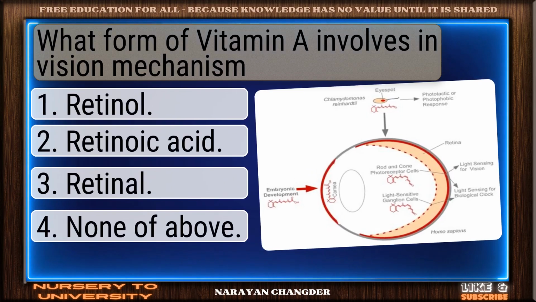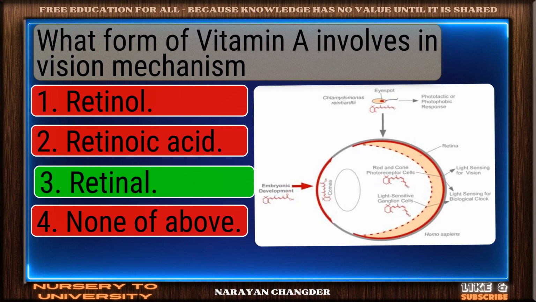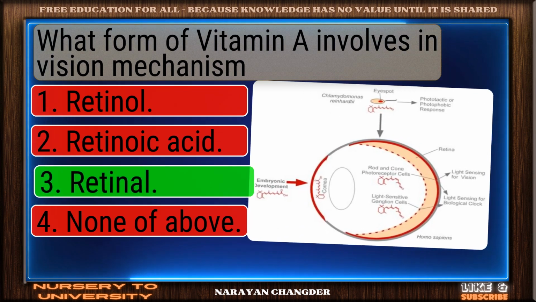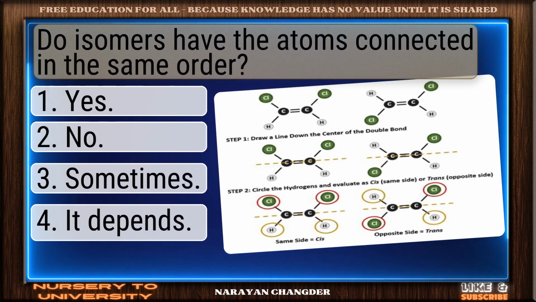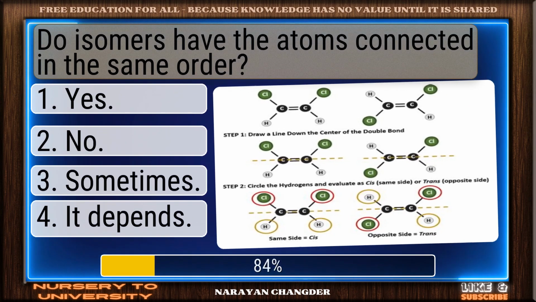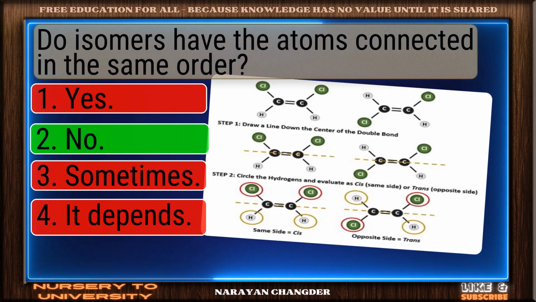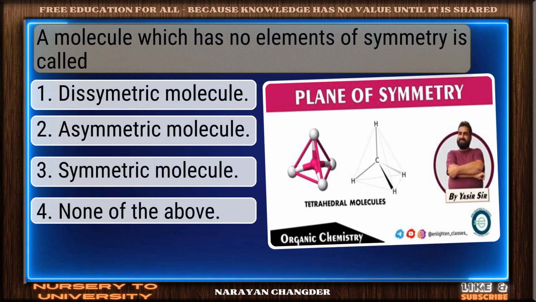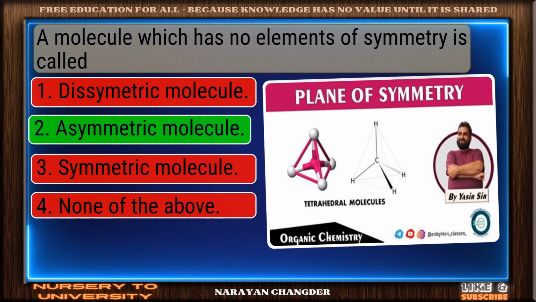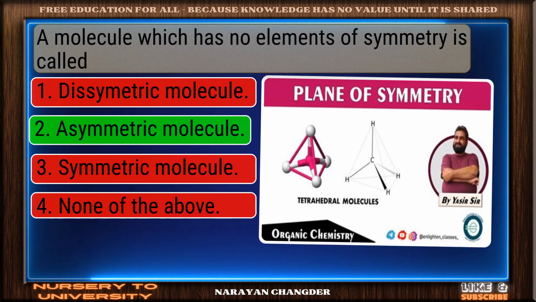What form of vitamin A involves in vision mechanism? Strong choice. Retinol is the right answer. Do isomers have the atoms connected in the same order? Solid response. No is a valid choice. A molecule which has no elements of symmetry is called. Sharp thinking. A symmetric molecule is the right choice.